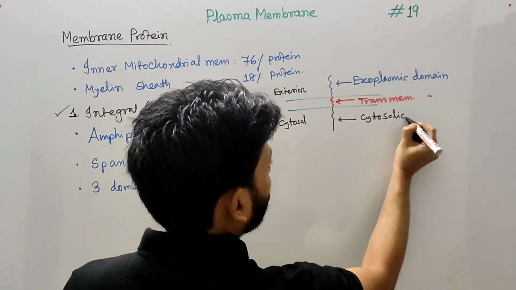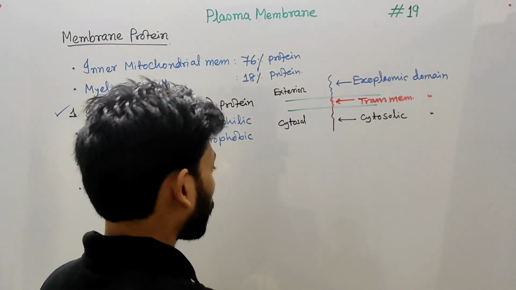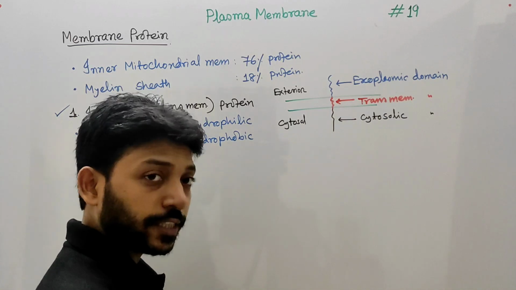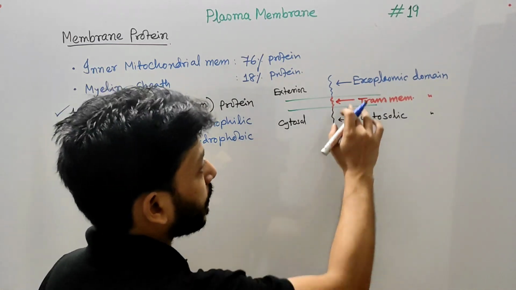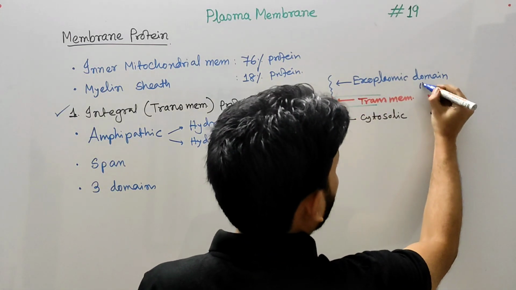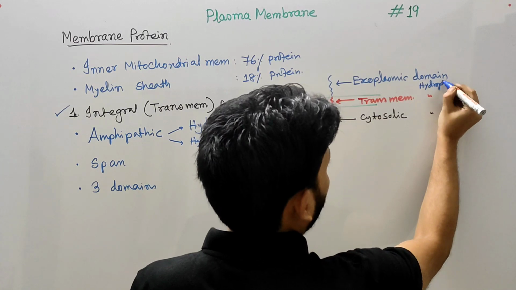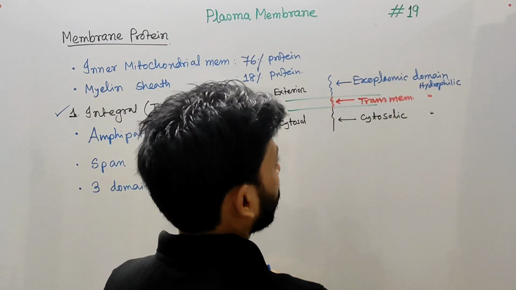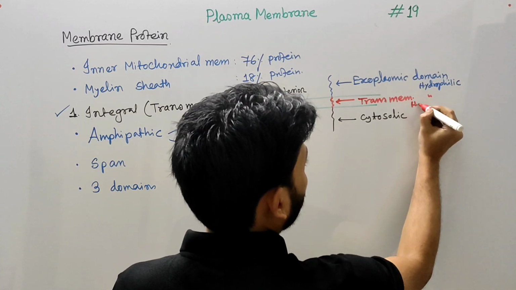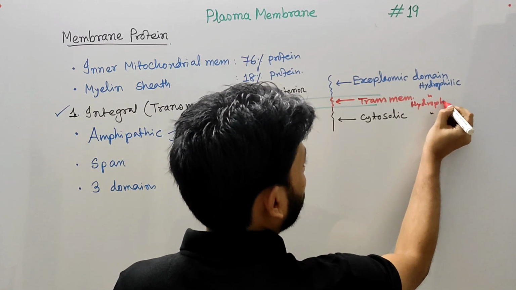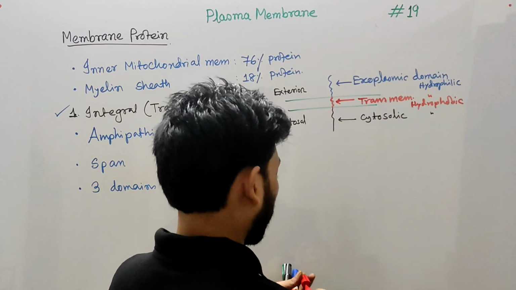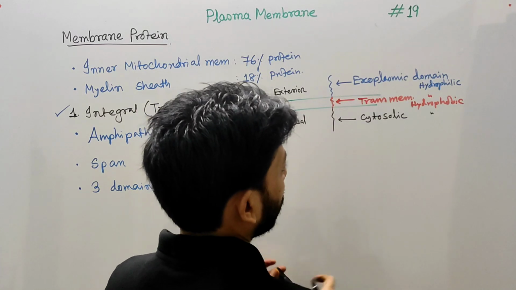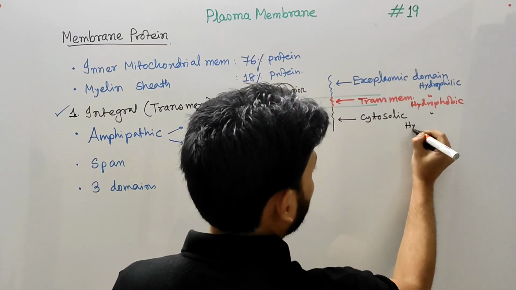Now, in the case of integral membrane protein, this exoplasmic domain is hydrophilic in nature. The transmembrane domain is hydrophobic in nature, and the cytosolic domain is hydrophilic in nature.